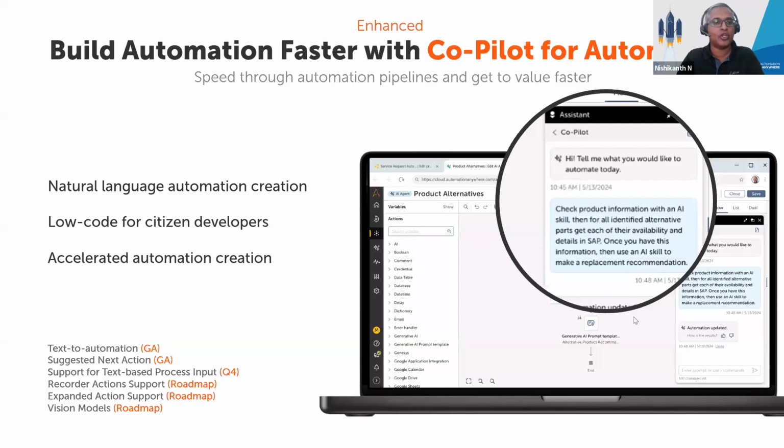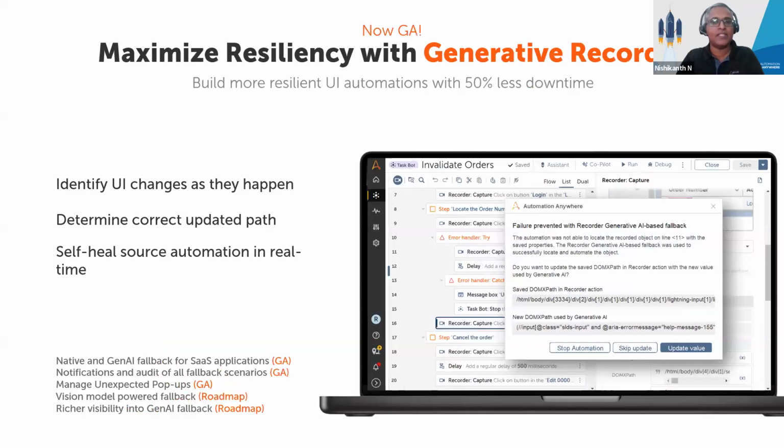And once you have built these automations, obviously the next step is where you push them into production. But this is where you also face your next set of challenges. Particularly if you have UI based automations, I'm sure most of you would agree that you do face challenges in terms of these UI automations failing because the underlying applications change. Be it any SaaS application or other web applications like Salesforce, ServiceNow, definitely you may have faced challenges where these automations fail because the underlying application UI has changed.